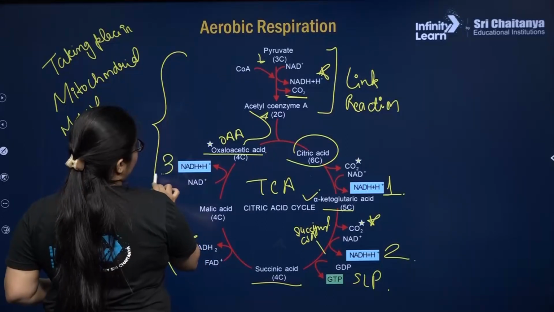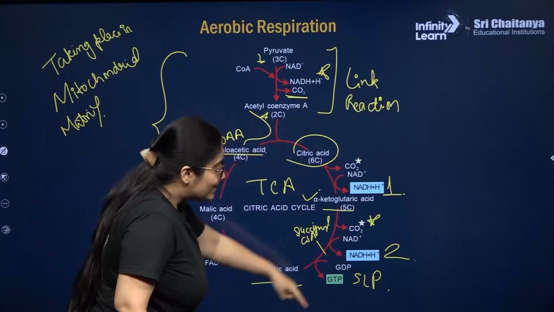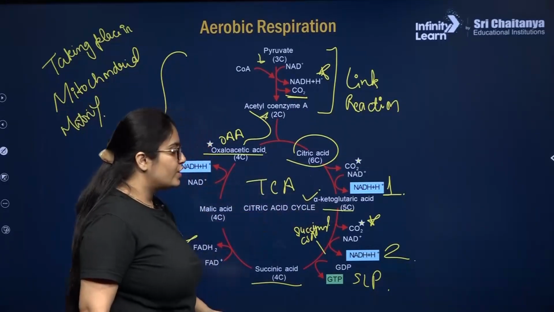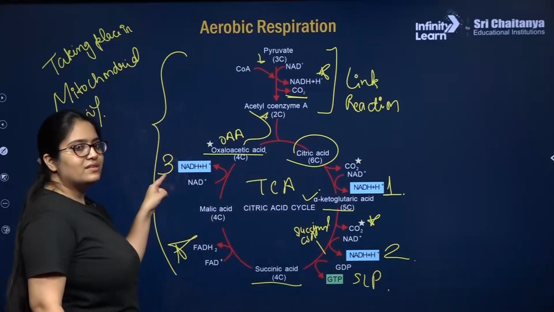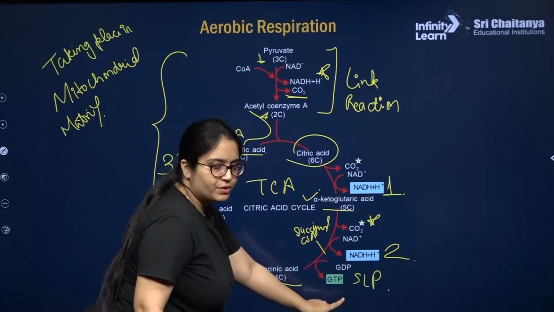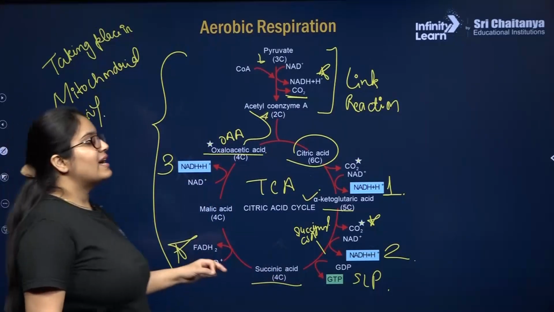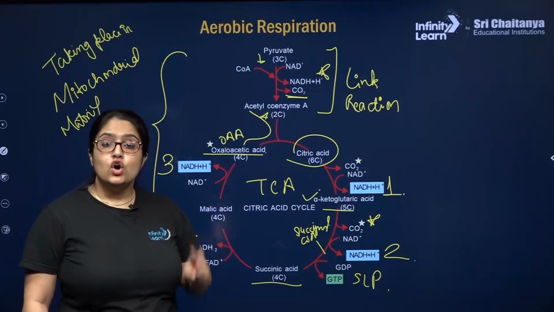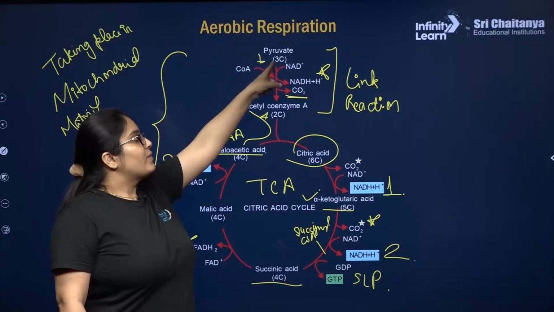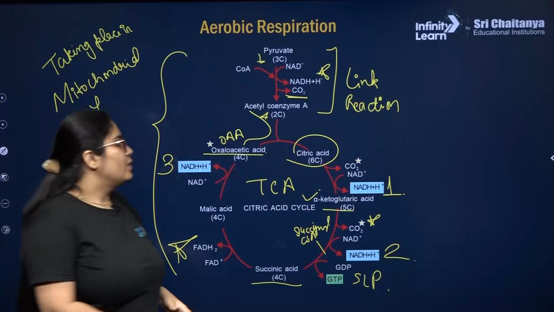So if you notice, my dear students, in one turn of citric acid cycle, there will be release of 2 CO2 molecules, 3 NADH plus H plus, 1 FADH2 and 1 GTP or ATP through SLP, substrate level phosphorylation. But remember, this TCA cycle will be running 2 times for 2 acetyl-CoA produced from 2 pyruvic acid during pyruvate oxidation, right?